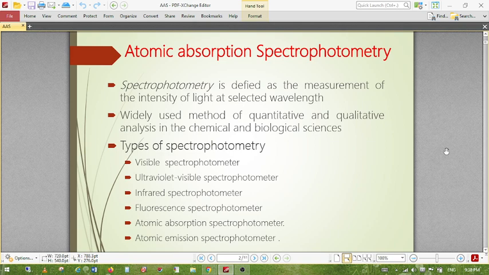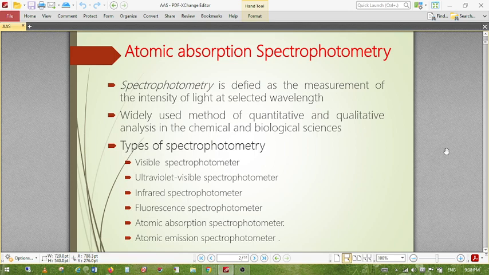So it is a very common technique for detecting metals and metalloids. If there are heavy metals or metalloids, then we must use this AAS technique. We cannot detect them in the UV visible range or IR range. This is widely used in chemical laboratories to measure elements such as aluminum, copper and zinc. Whenever it is necessary to measure these metals, we must use the AAS technique.